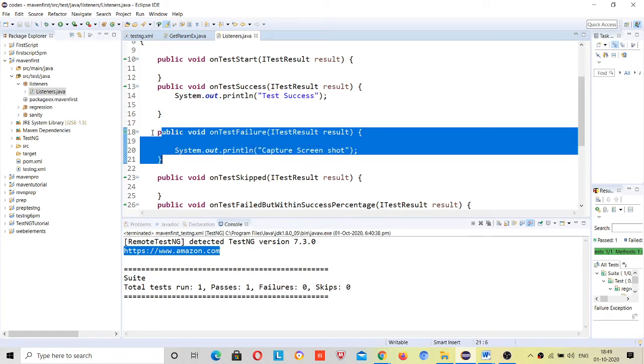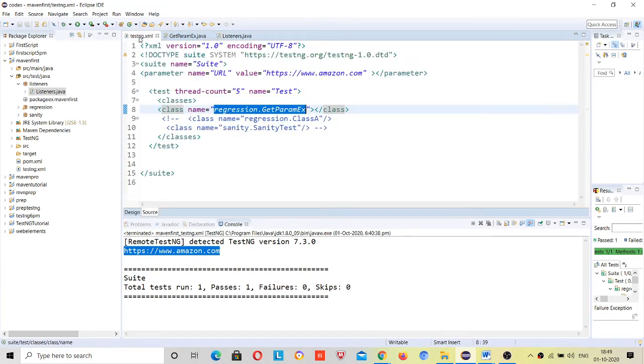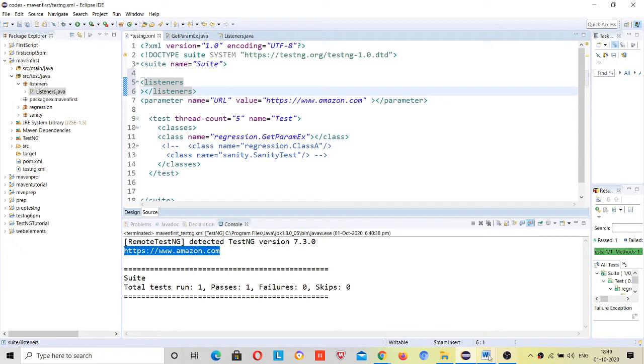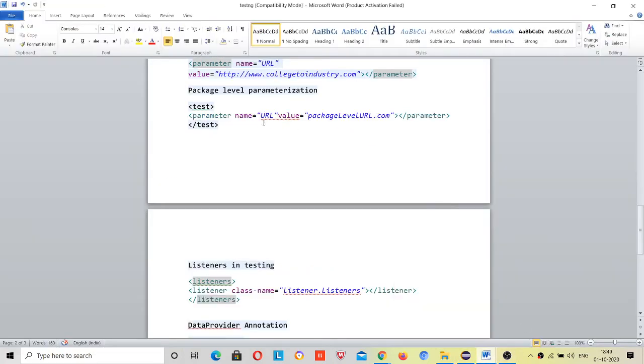But how does TestNG know that there are listeners in the picture? Listeners will only work if we give information about them. So you have to give it here, just copy this so there is no syntactical mistake.